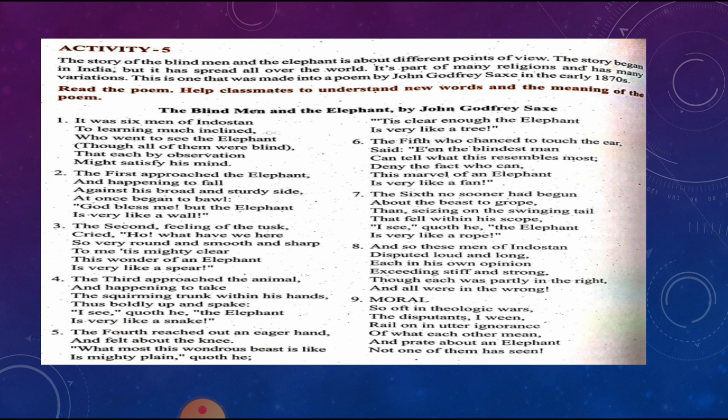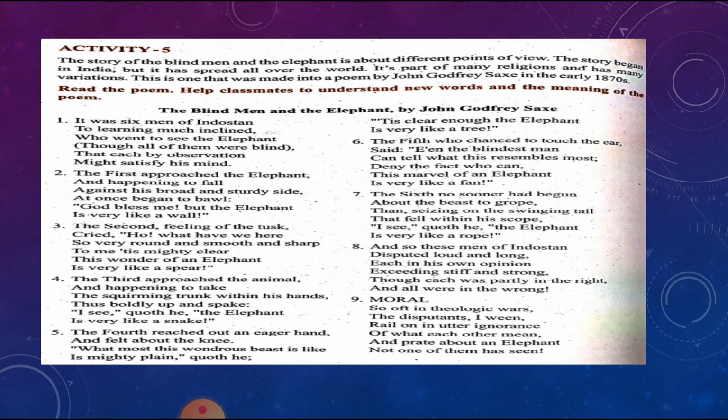See, the first one approached and he felt the broad and sturdy body and shouted that the elephant was like a wall. The second one touched the round, smooth, sharp tusk and said it was like a spear. The third blind man took the trunk and boldly said it was like a snake. The fourth one touched the knee and told the elephant was like a tree. The fifth blind man touched the ears and declared to his friend, nobody can deny that the elephant was like a fan. And the sixth one experienced the swinging tail of the elephant and said that it was like a rope.